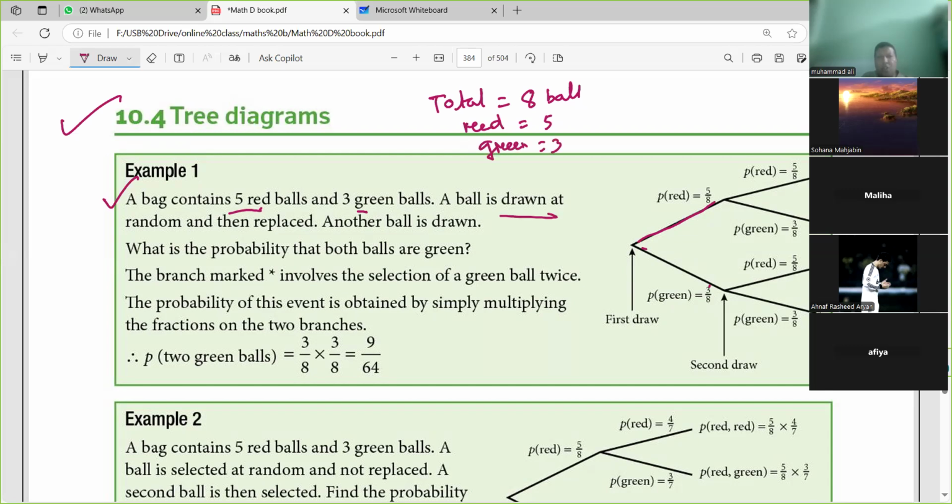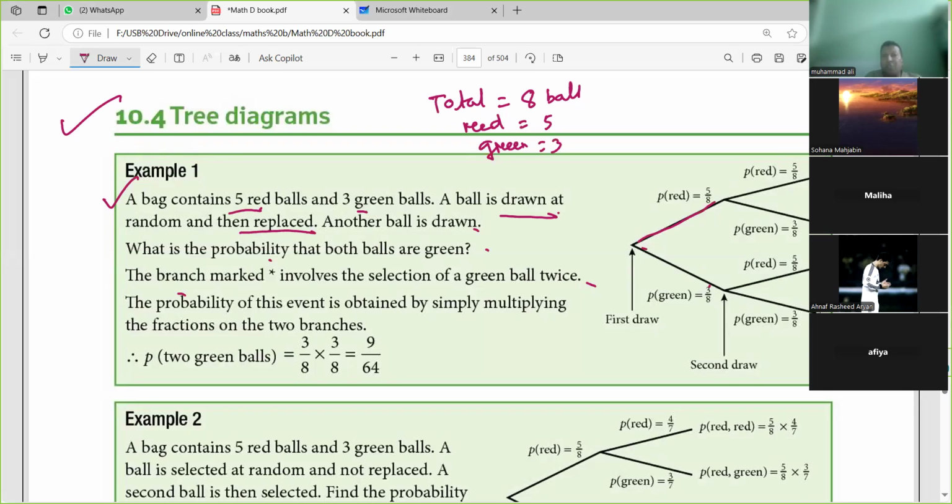A ball is drawn at random and then replaced. Another ball is drawn. What is the probability that both balls are green? The branch marked with a star involves the selection of green balls twice. The probability of this event is obtained by simply multiplying.